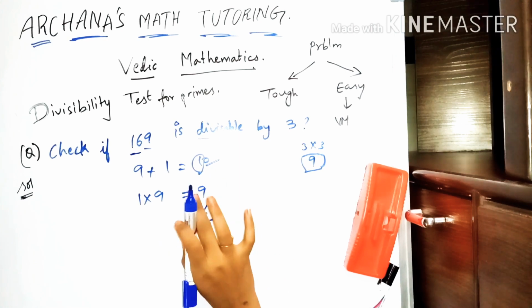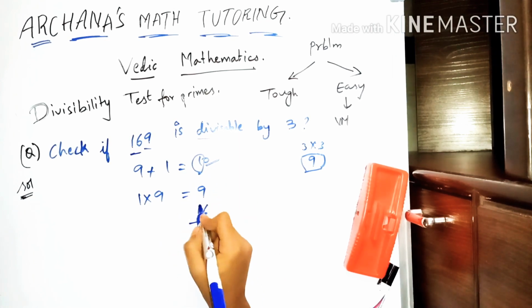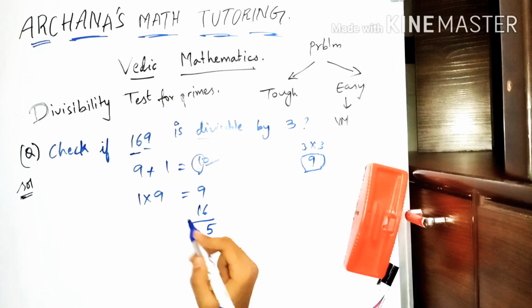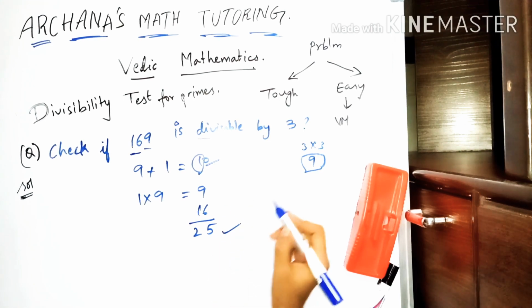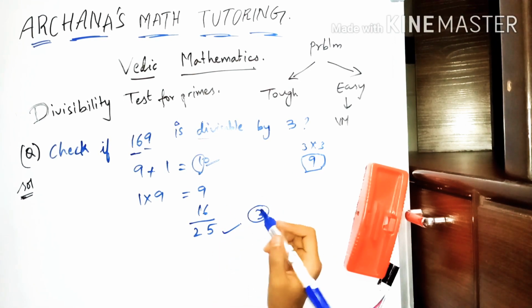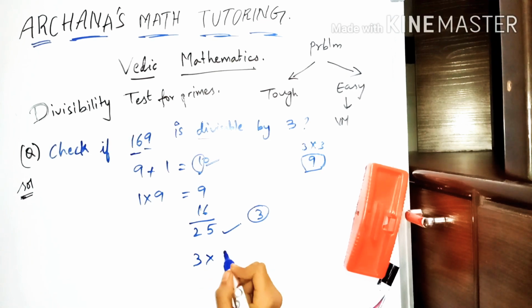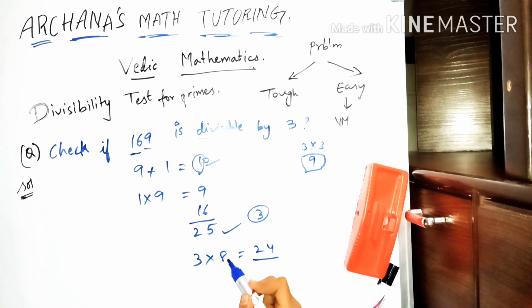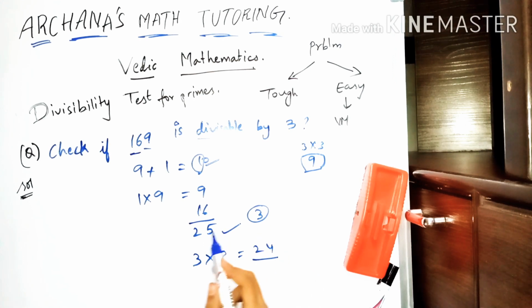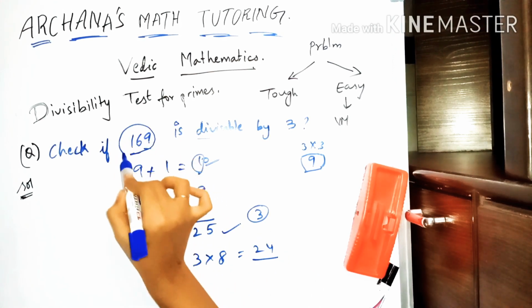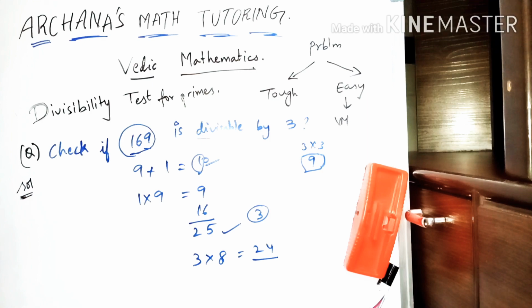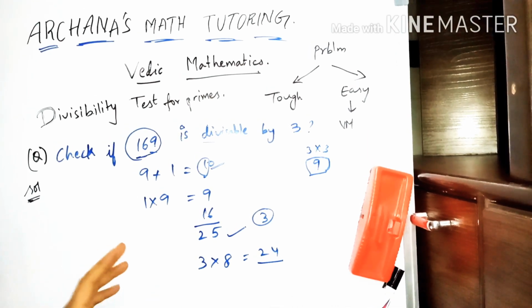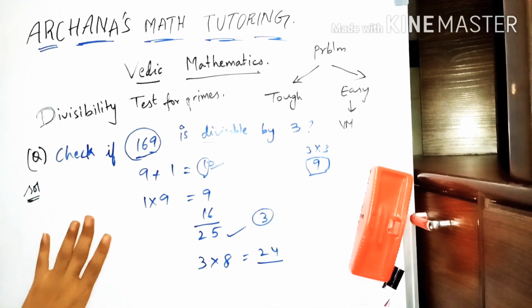So you will be getting 25 here. So clearly 25 is not present in the 3 table because 8 into 3 is 24. Hence 25 you can never see in the 3 table. So 169 is also not divisible by 3. This is the example which proves the reverse case of our divisibility.